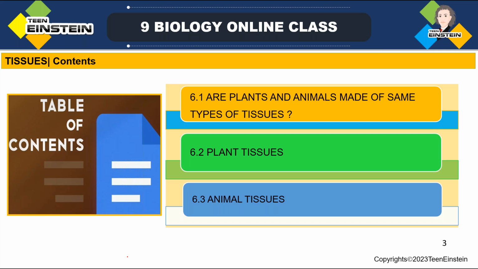In an efficient way to complete a function, some cells are grouped together and they are similar in structure. They work together to attain or finish a particular function. That is called tissues, right? So here we are learning whether plants and animals are made up of the same type of tissues, what plant tissues are, what animal tissues are, and what the difference between them is. That's what we are learning in this.